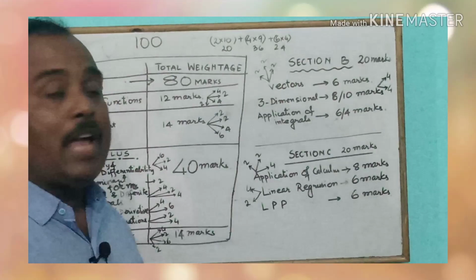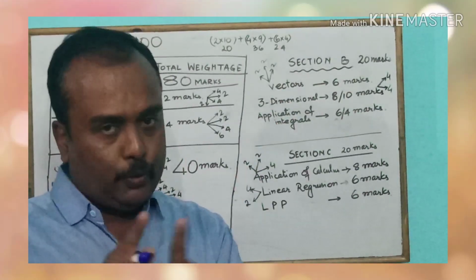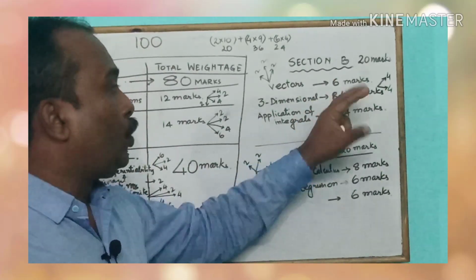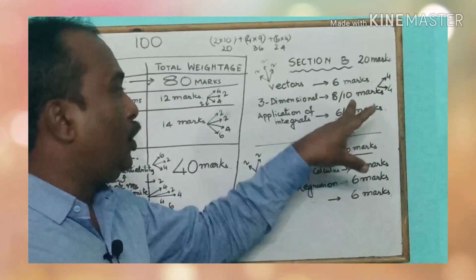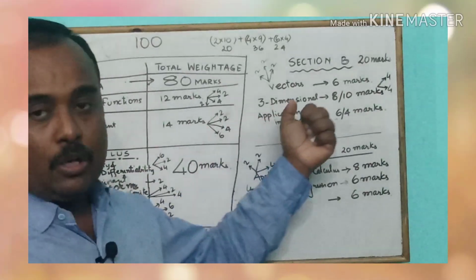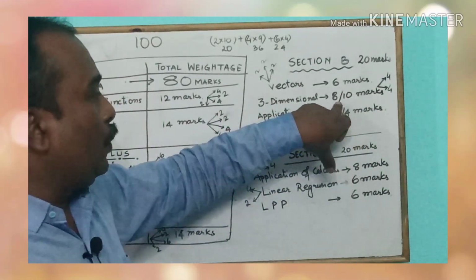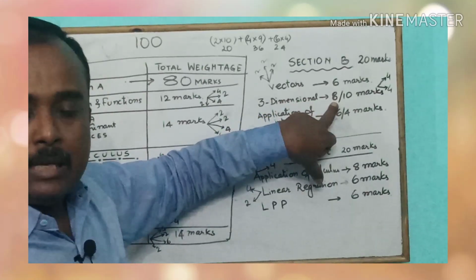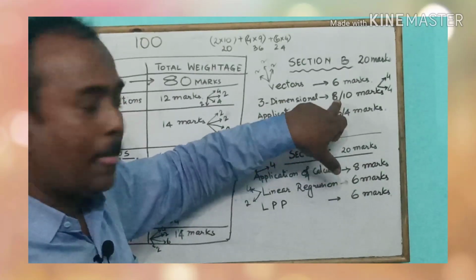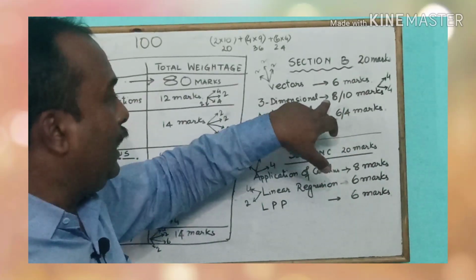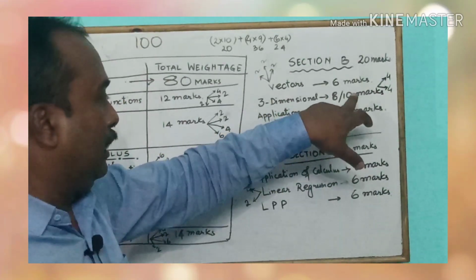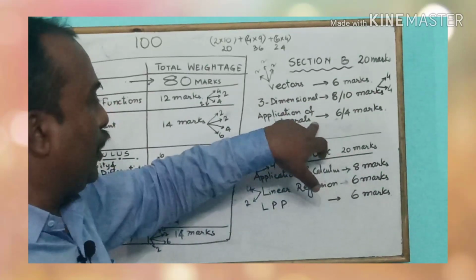Second, we have three-dimensional geometry. Three-dimensional geometry has 2 chapters. One is straight line, another one is plane. It could be 2 questions of 4 marks each, or it could be 6 and 4. Here also we have internal choice of 4 marks. So if it is 8 marks, then we can expect 1 question from straight line, 1 question from plane, and the choice could be in between 3-dimension and a vector question, or 3-dimension and application of integrals.